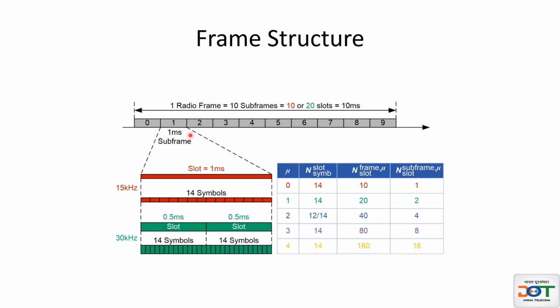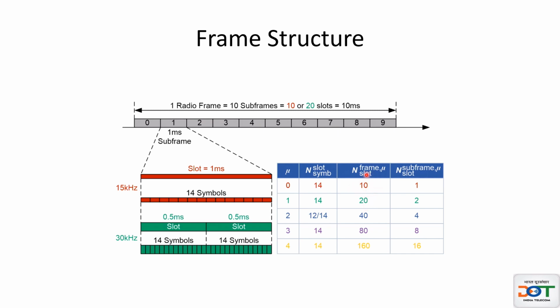That means the entire radio frame will have 20 time slots. If you further move, there will be 40 slots, 80 slots, and then 160 slots. The number of slots doubles when we move to a higher numerology.